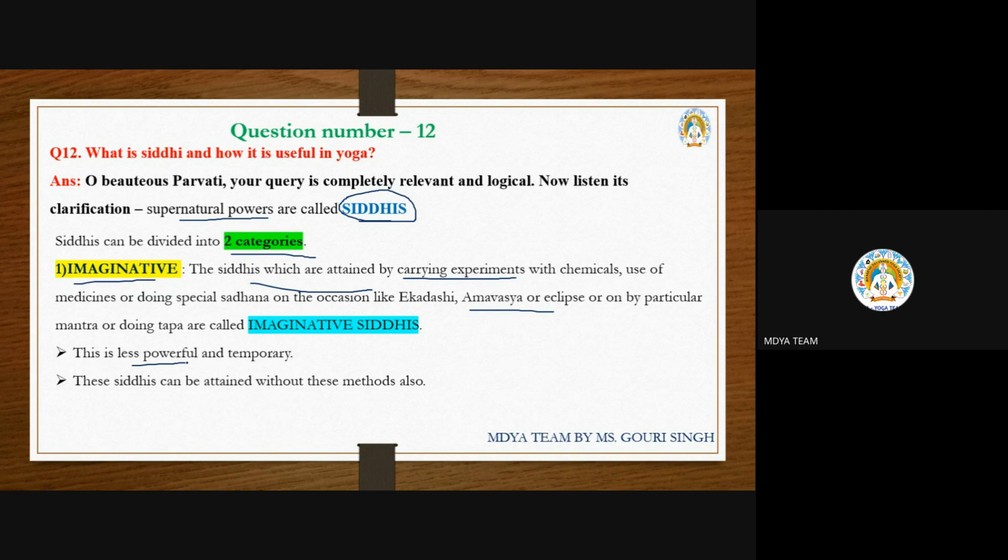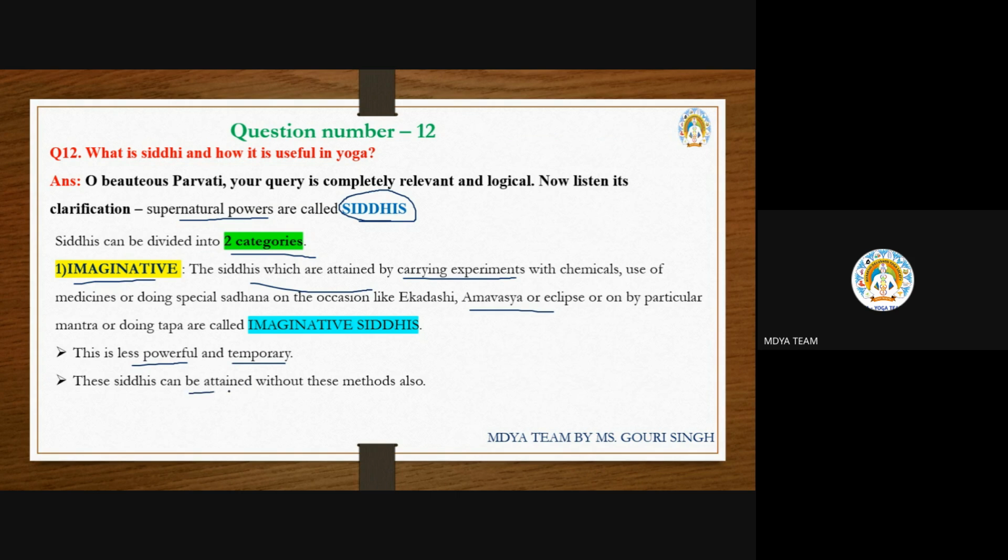Normal people cannot get this type of siddhi. Only after following these things will one get these siddhis, but they are much less powerful compared to the unimaginative, and they are temporary. Whenever you do the practice on Ekadasi, only then you get this siddhi. Maybe after 5 years or after 1 year, it may not be there with you. So it is said to be temporary or less powerful.